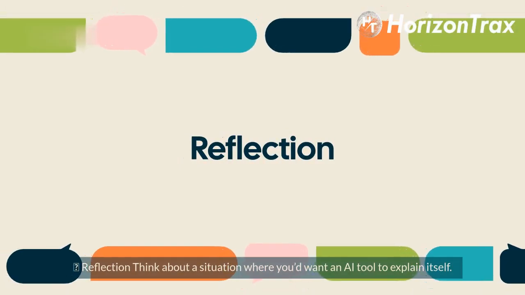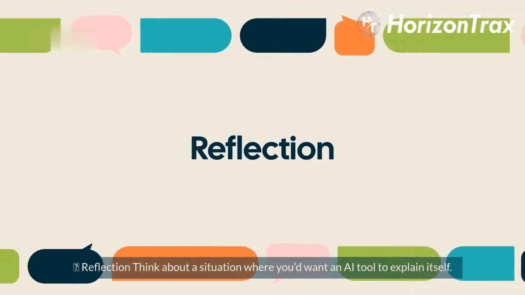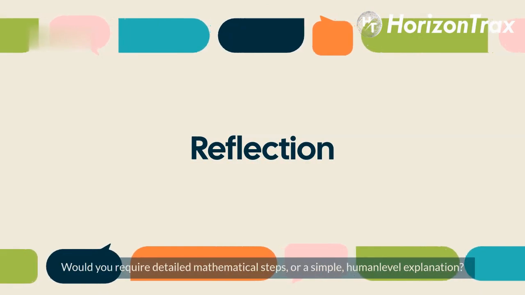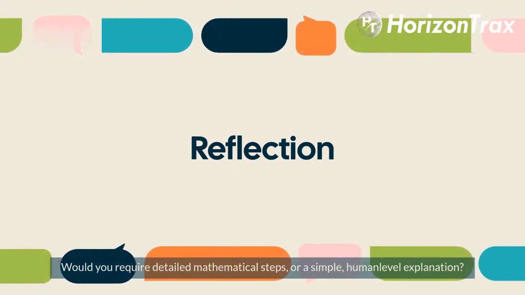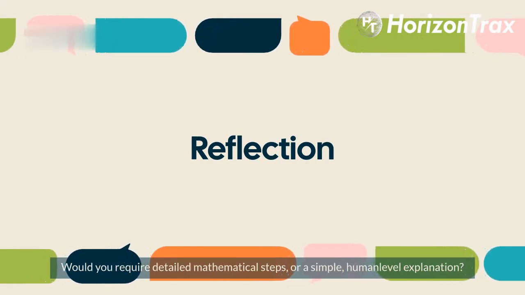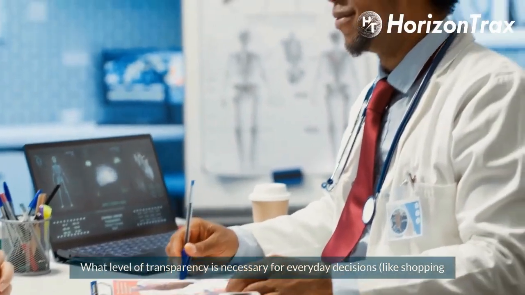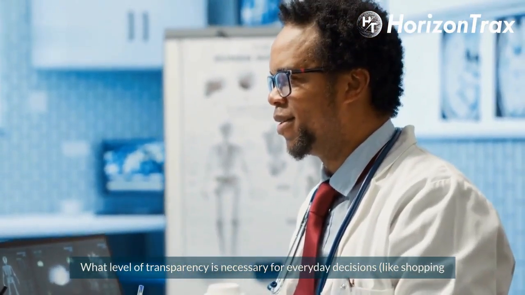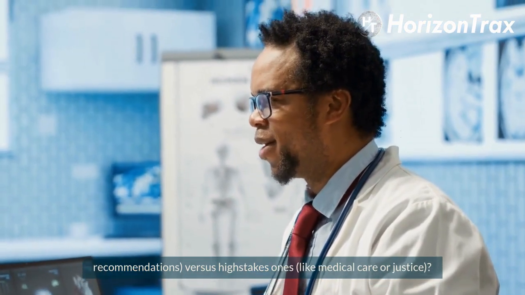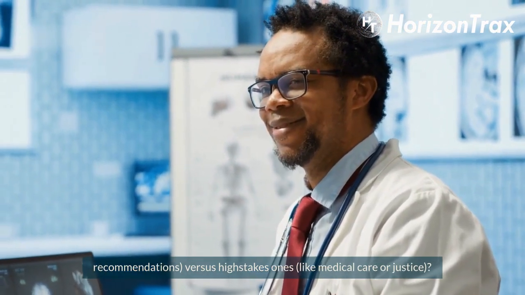Reflection. Think about a situation where you'd want an AI tool to explain itself. Would you require detailed mathematical steps or a simple human-level explanation? What level of transparency is necessary for everyday decisions, like shopping recommendations, versus high-stakes ones, like medical care or justice?